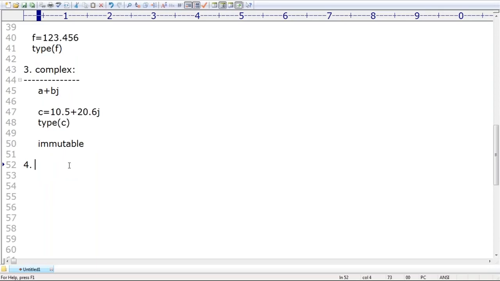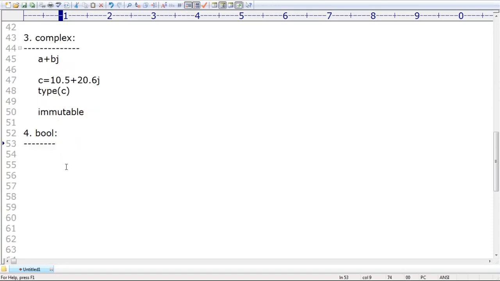So this is about complex data types. Next, the bool data type. What is the meaning of bool, sir? Bool is used to represent logical values like yes or no, true or false. Such type of things, if you want, happily we can go for the bool data type. The only allowed values for the bool data type are true and false. Remember this one, sir. By mistake, if you try to use any other value, immediately we will get an error, sir.